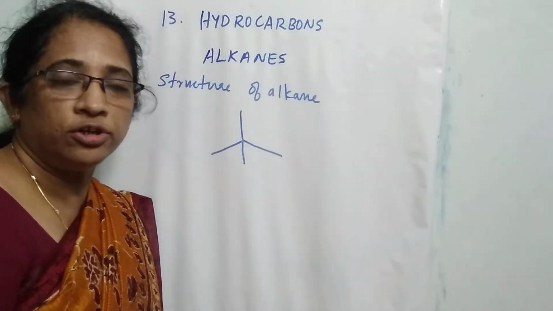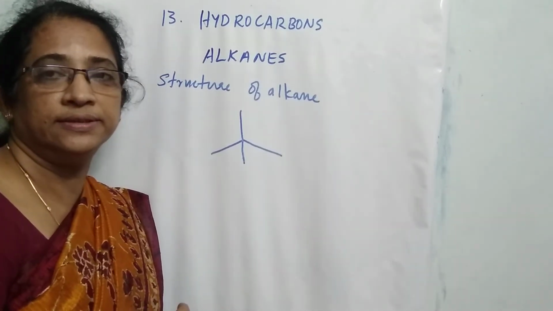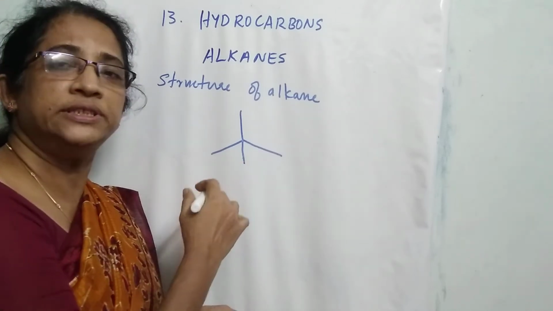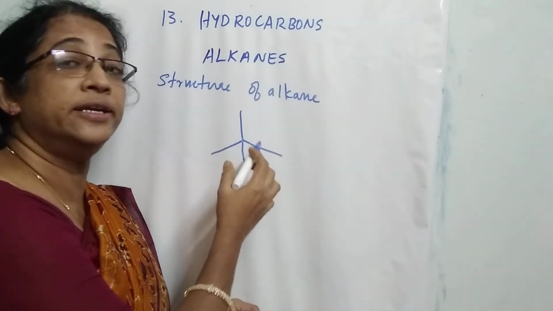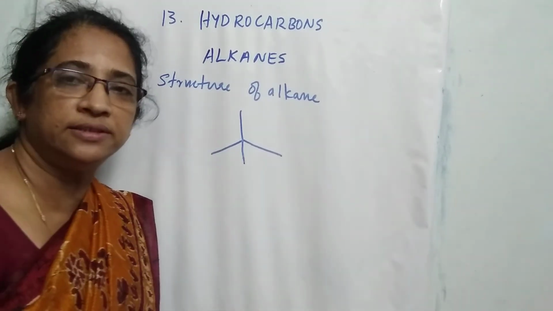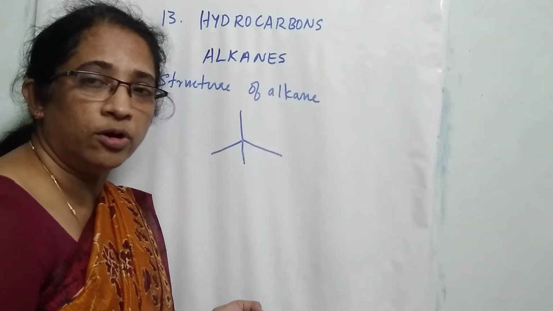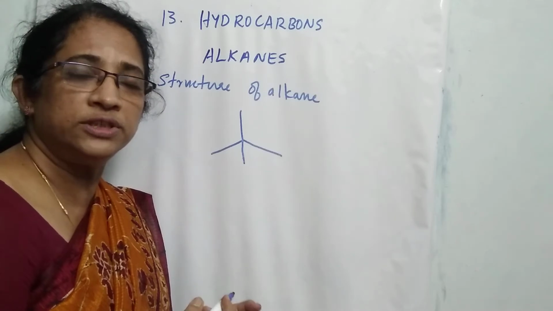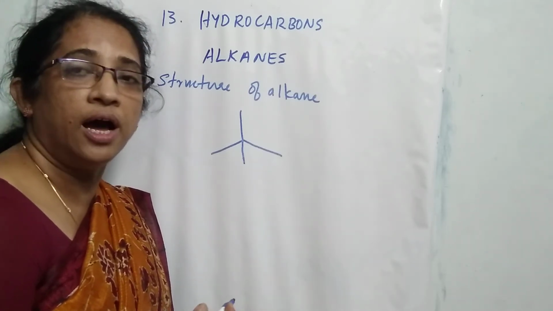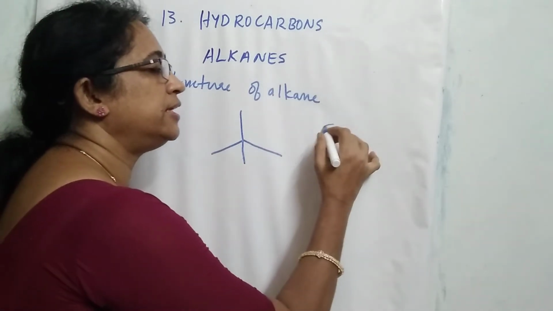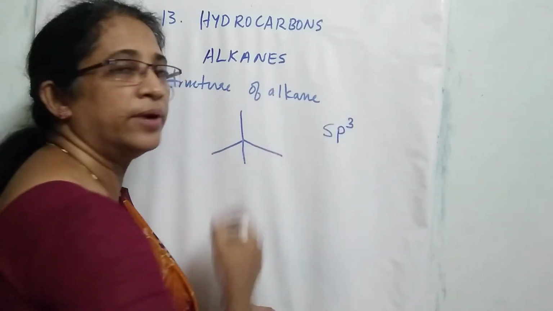The structure of alkanes. The carbon atoms in alkanes are in the sp3 hybridized state. Whenever there is a carbon-carbon single bond, the carbon atoms in those compounds are in sp3 hybridization.